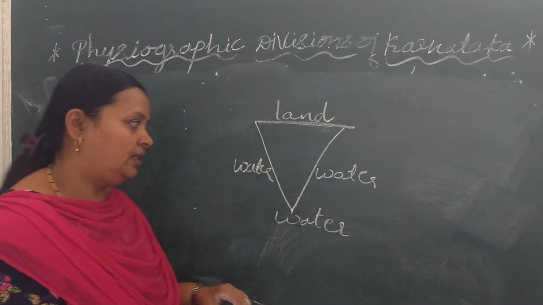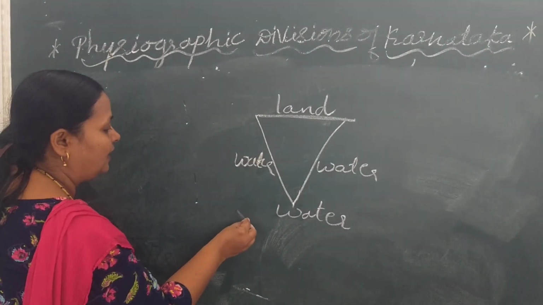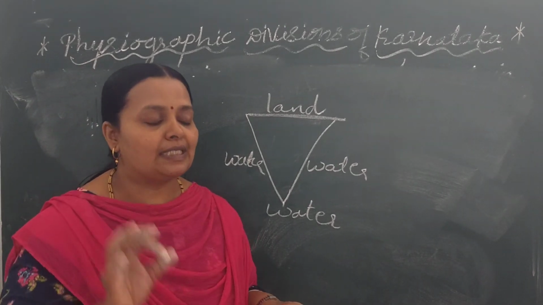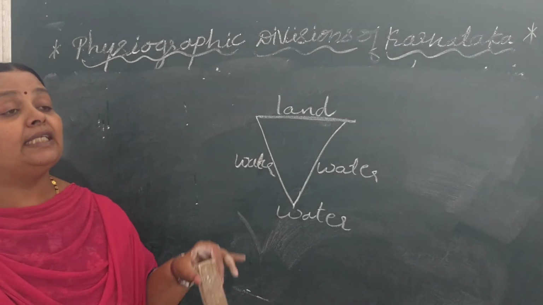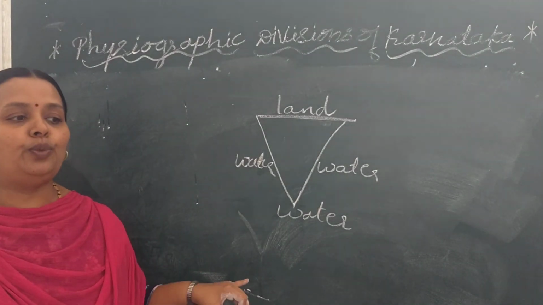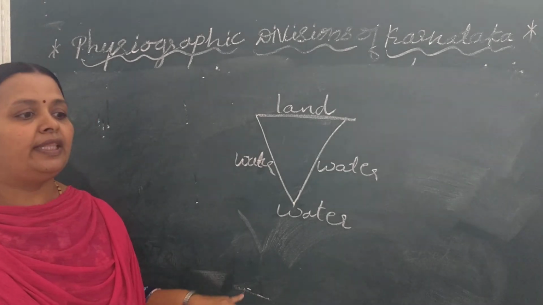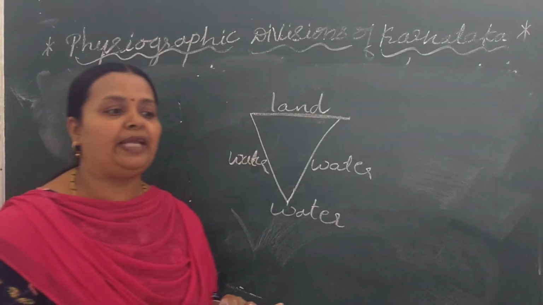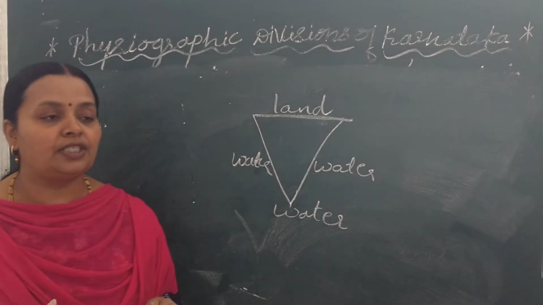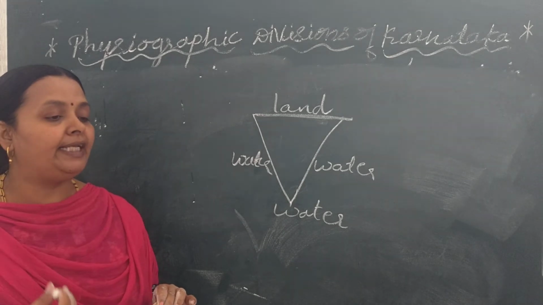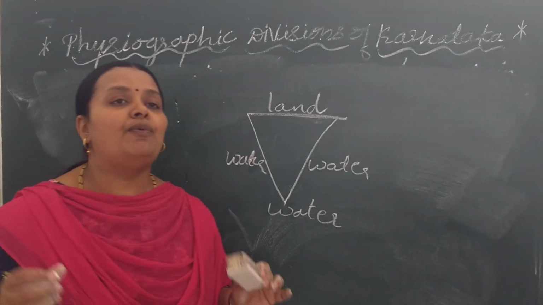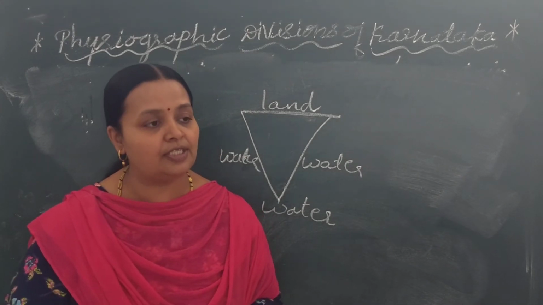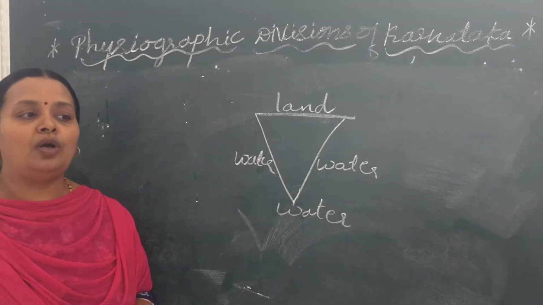The land slopes slightly towards the east and steeply, means deeply, towards the west. In these steep areas in the west there are many ridges with valleys and gorges.